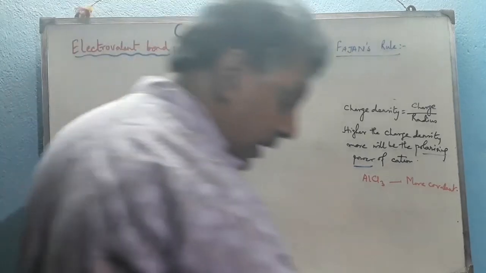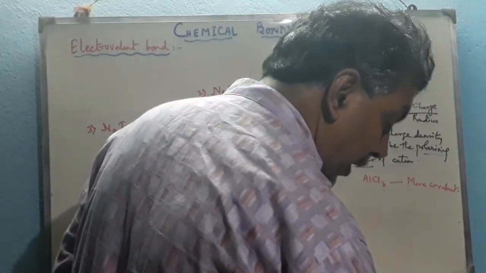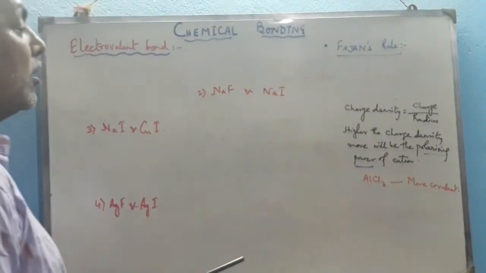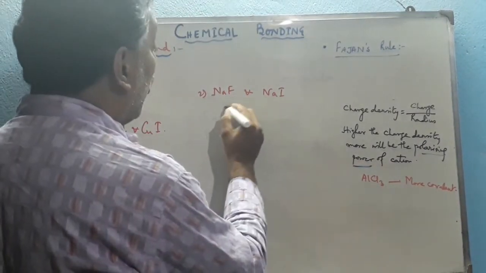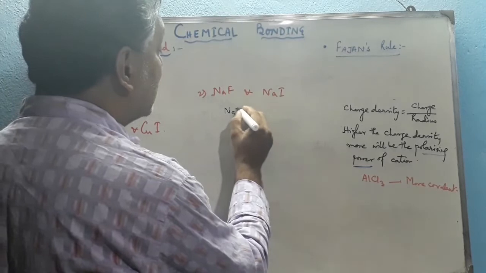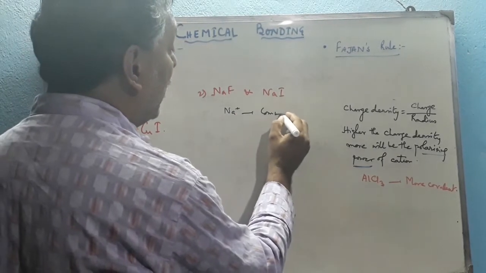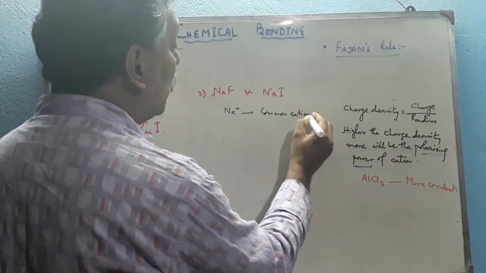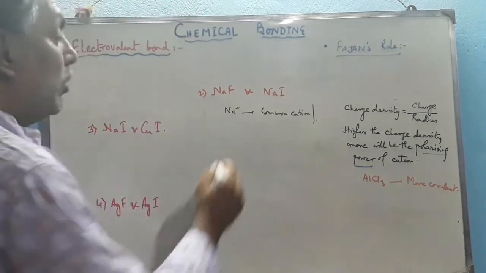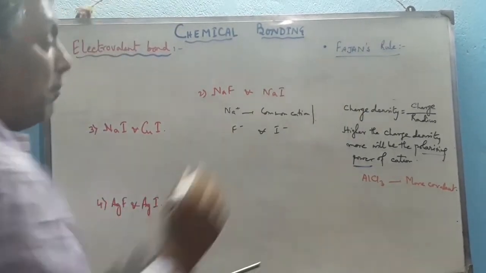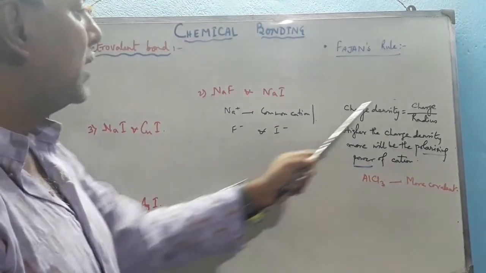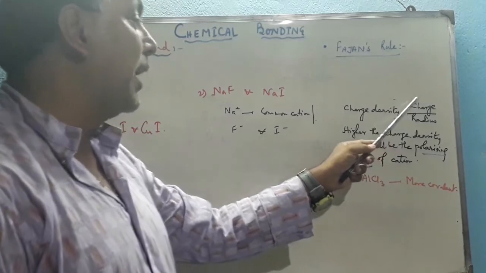Now the next point is NaF and NaI. We have to compare the melting point as well as the solubility in water of these two compounds. Again, we shall compare only the anion, because Na+ is the common cation here, so it has no effect on both the compounds. So we have to compare the F- and I-. Again, we have to compare the charge density of these two ions.